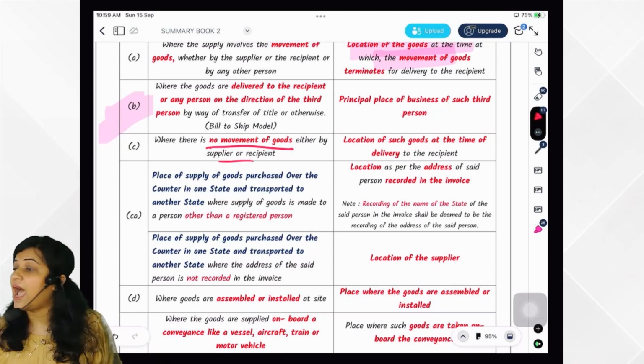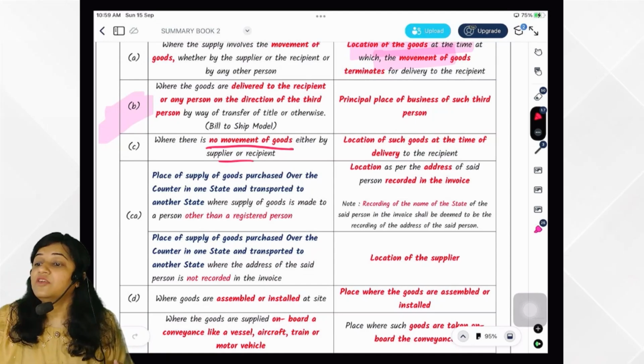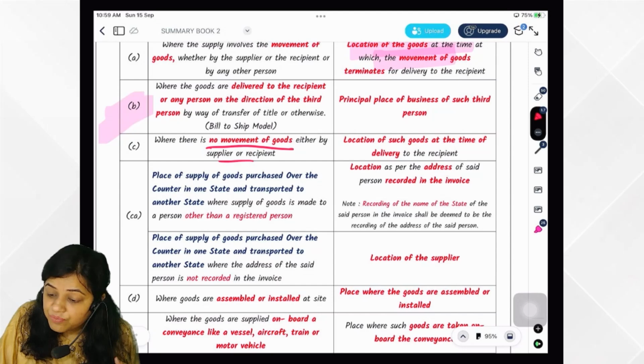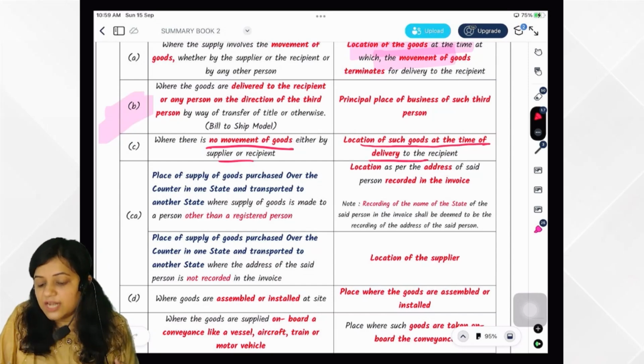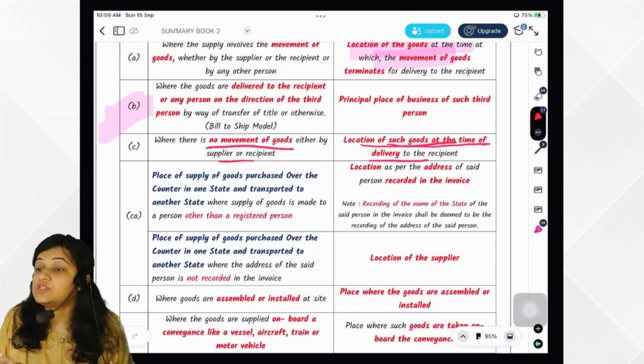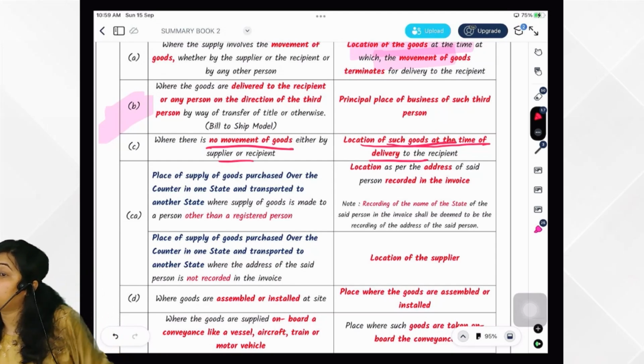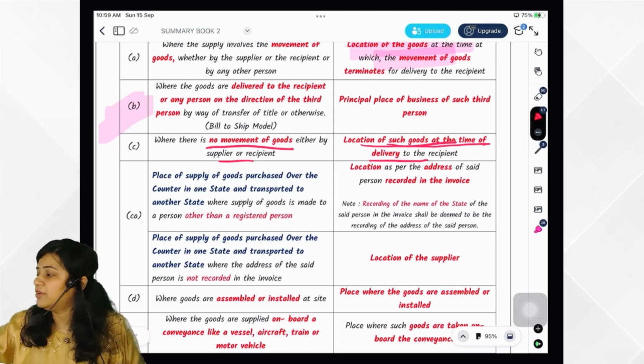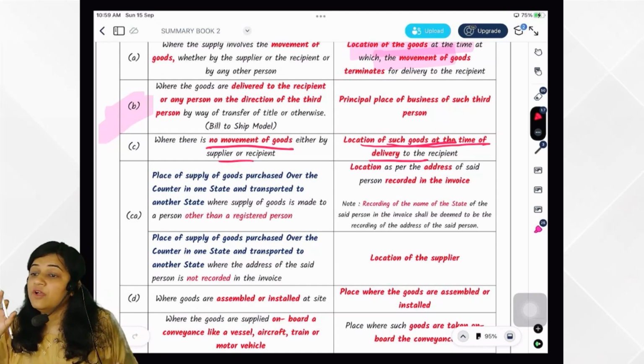Now when there is no movement of goods by the supplier or the recipient, for example furniture, where I say you take it as such, what would be the place of supply? Location of such goods at the time of delivery to the recipient. Wherever the goods are, that would become the place of supply.